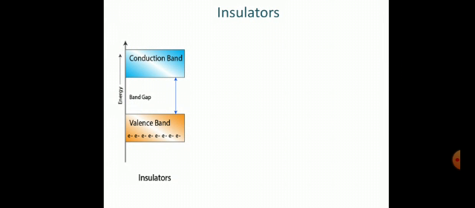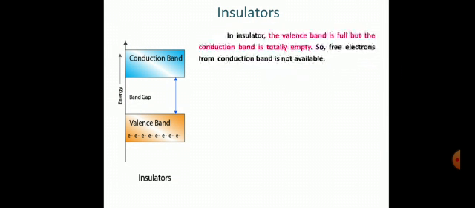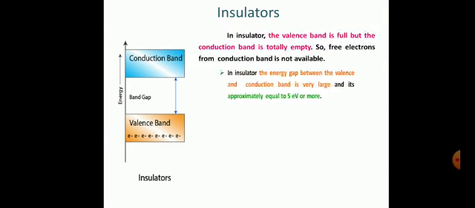On the basis of the energy band diagram, we can classify the solids into insulators, semiconductors and conductors. So, first is the insulator. As shown in the figure, we can see that there is a large gap between the valence band and the conduction band. The valence band is completely filled and the conduction band is almost empty. So, in insulators, the valence band is full but the conduction band is totally empty. So, the free electrons from the conduction band are not available.